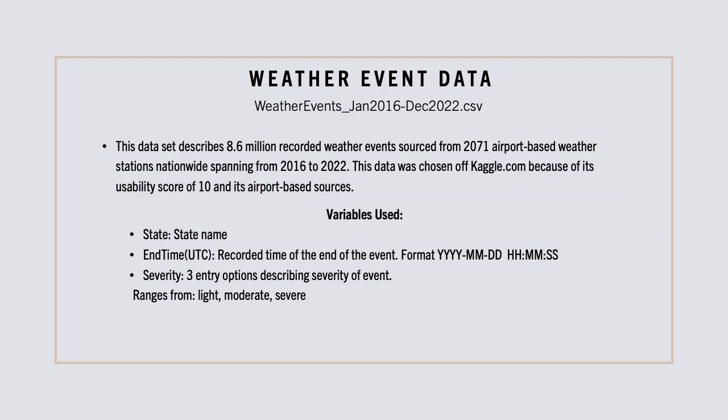The second dataset I used is the weather event data. This dataset describes 8.6 million recorded weather events sourced from 2,071 airport-based weather stations nationwide, spanning from 2016 to 2022. This data was chosen off Kaggle.com because of its usability score of 10 and its airport-based sources. The variables used in this dataset are the state, the end time UTC, and the severity.